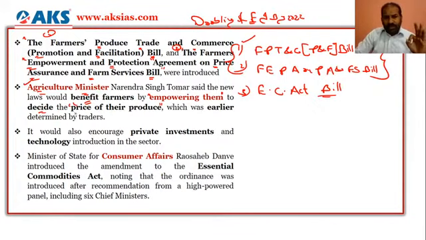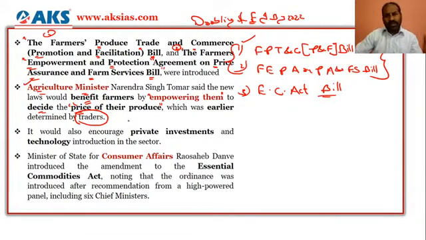So the farmers would be deciding the price of the produce, but earlier the price was decided by the traders. The price of the produce of the farmers was earlier determined by the traders, but now because of these two bills, that is the Farmers Produce Trade and Commerce Bill as well as the Farmers Empowerment and Protection Agreement on Price Assurance and Farm Services Bill, will empower the farmers to decide the price of the produce so that they can make profit, or they will get appropriate amount for the amount of efforts they have put in the agriculture.